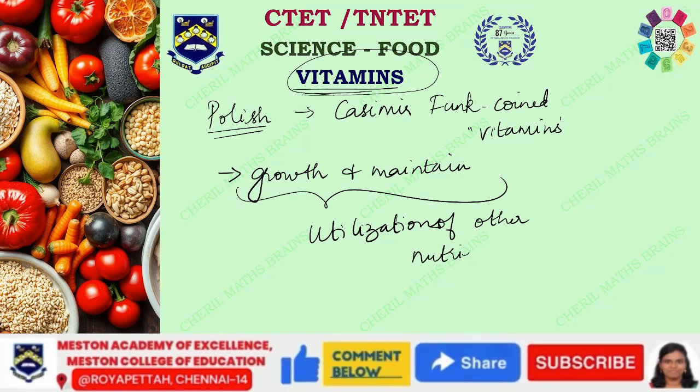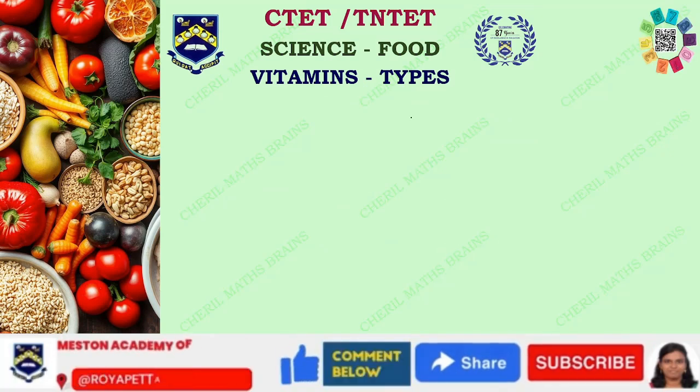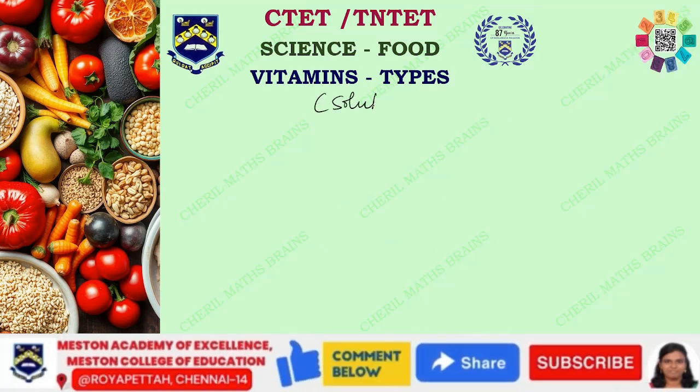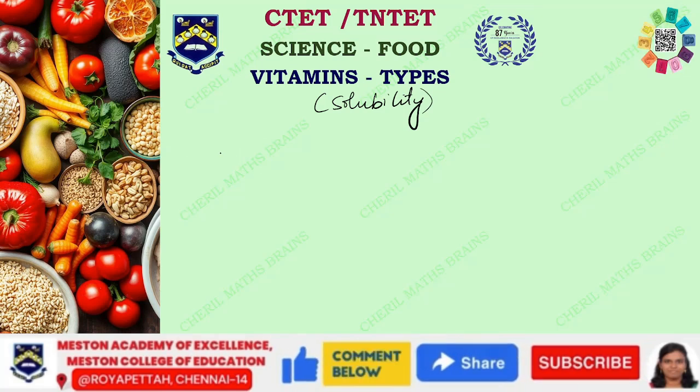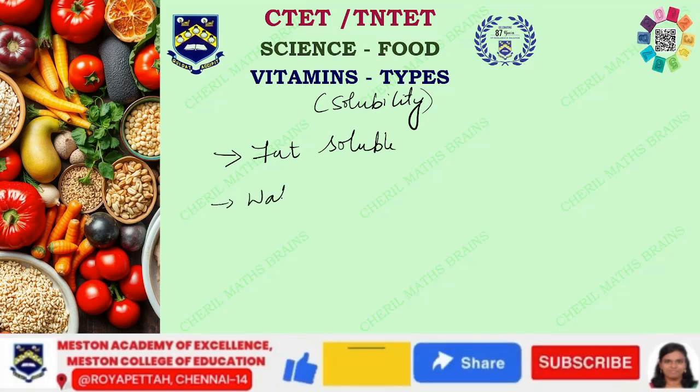Next we are going to see the types of vitamins based on their solubility. Based on that, they are classified into two categories. The first one is fat soluble vitamins, and the next one is water soluble vitamins.